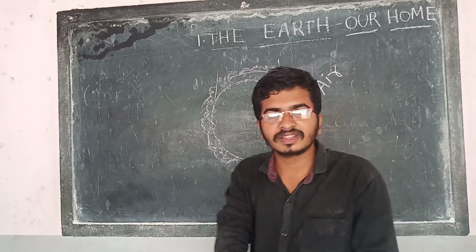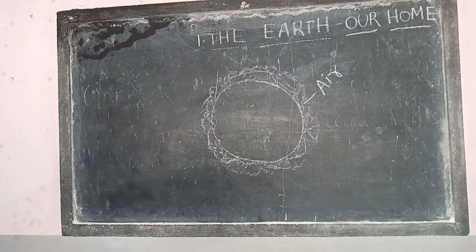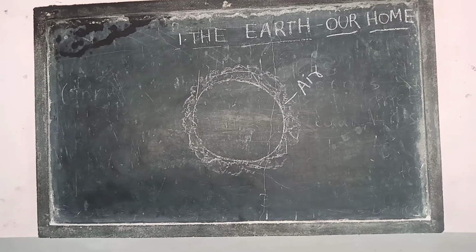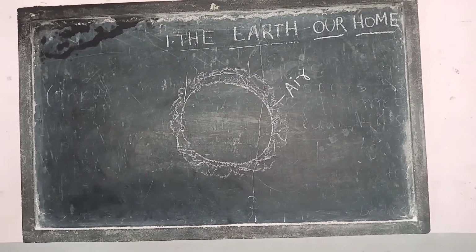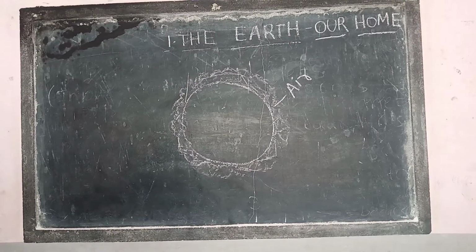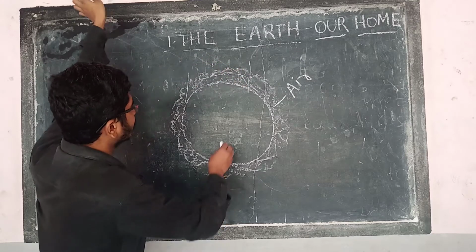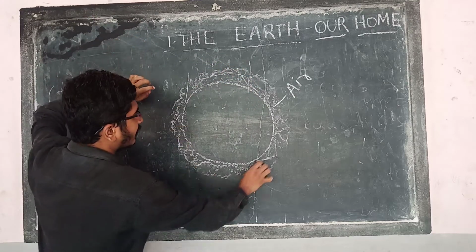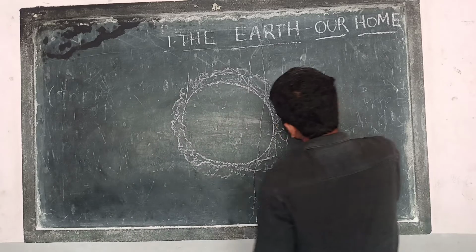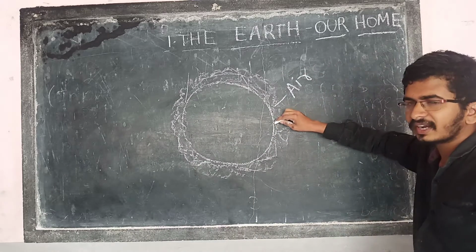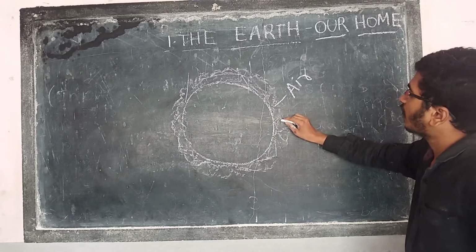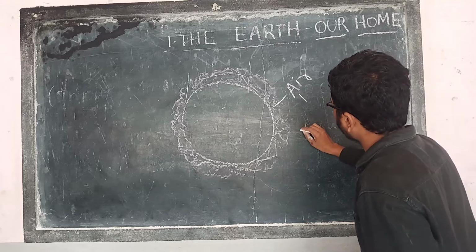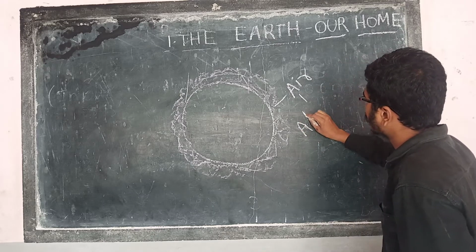Let's check whether the video is continuing. Yeah, you can continue. Let's change the position. Okay. So here covered with the layer. That means this is air, completely air. So this air and some oxygen, carbon dioxide, all the things are called the atmosphere. What is it called? Atmosphere.